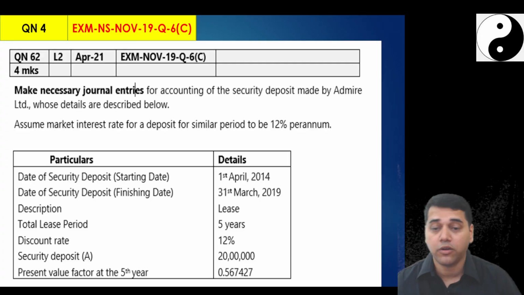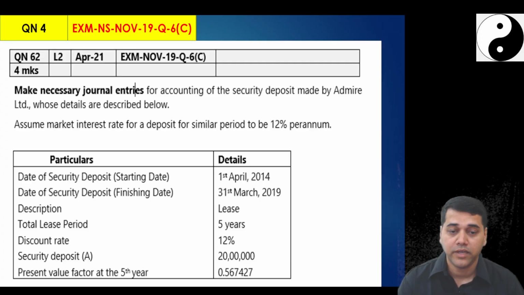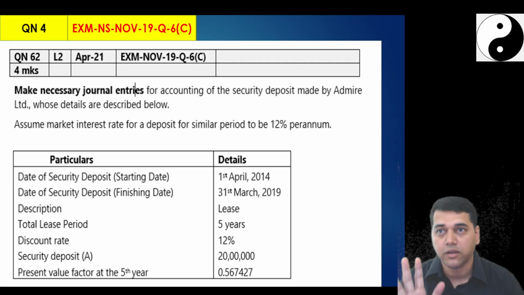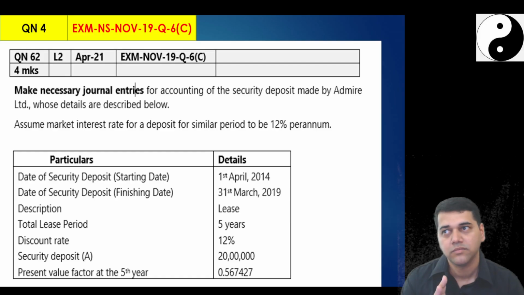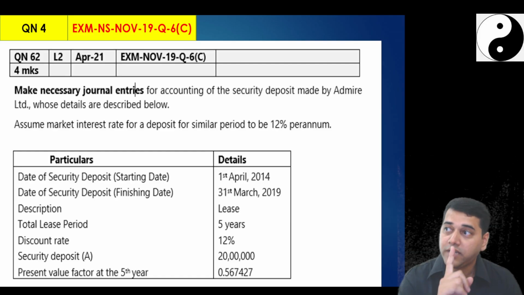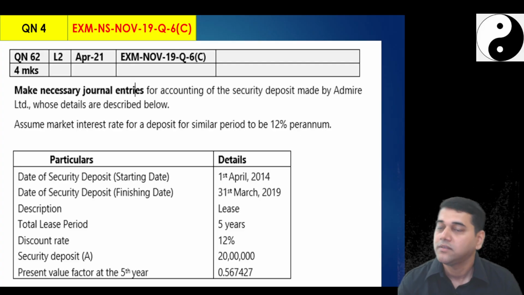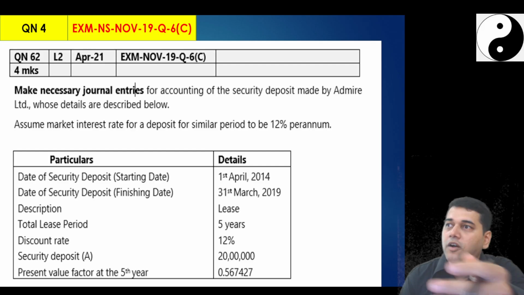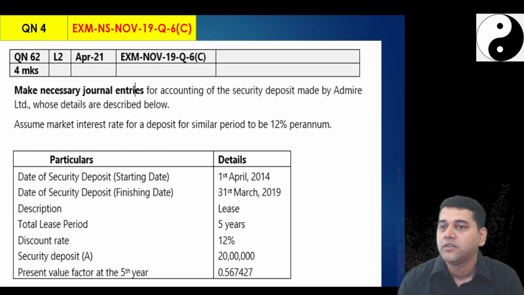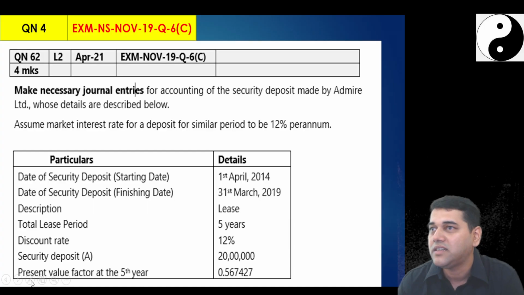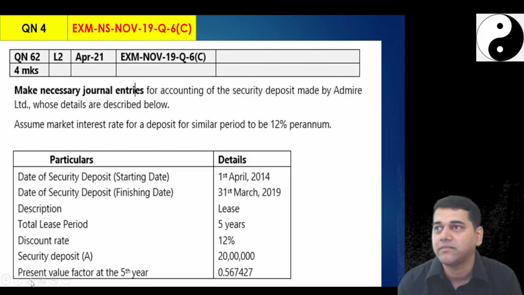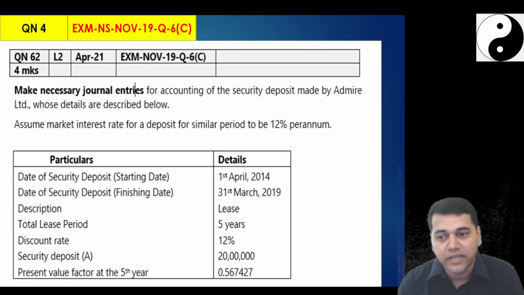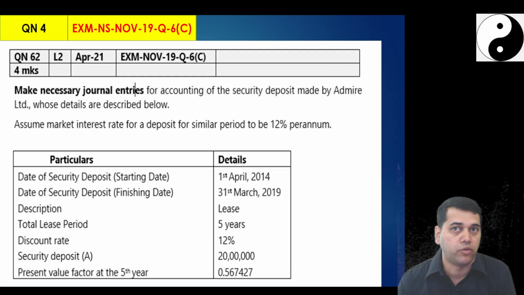See, this is one of the problems in FR. In FR, a 5-mark question will come for 10 marks. Simple question, 10 marks. One fitting is there. A 10-mark question will come for 5 marks. This is also a fitting. Once you touch, then you realize, how many journal entries I have to sit and run. So this is like a bait. In the name of 4 marks, they make you waste at least 15-20 minutes there. That's why by looking at it, you have to develop a judgment from now onwards.